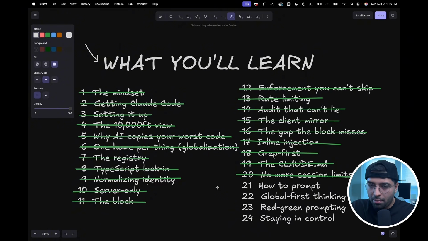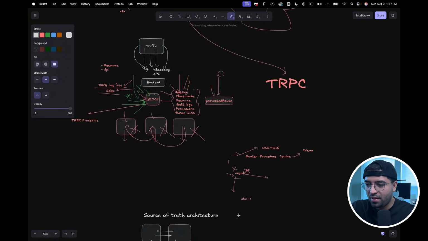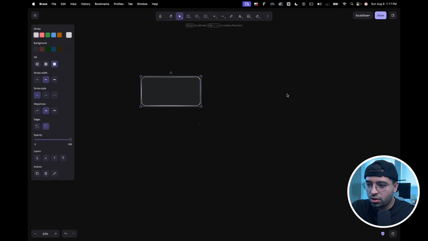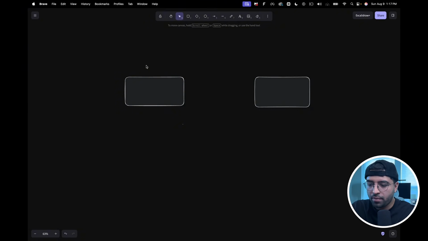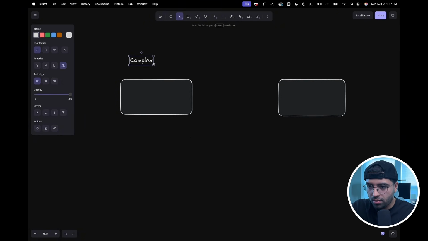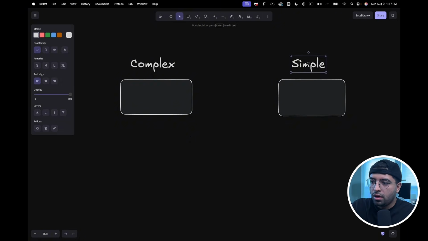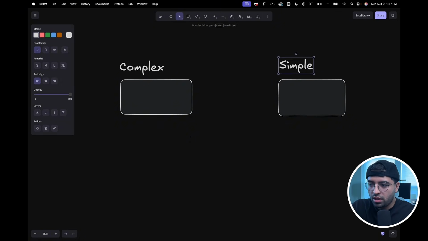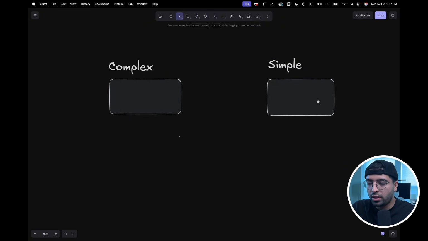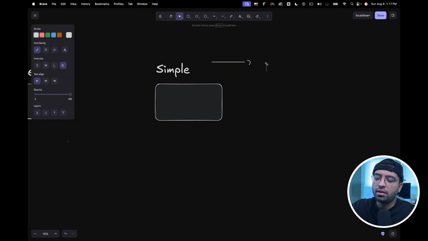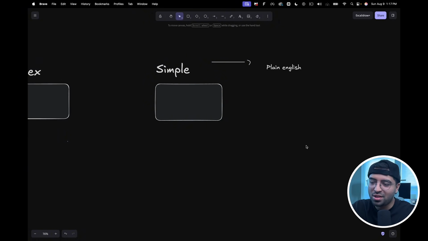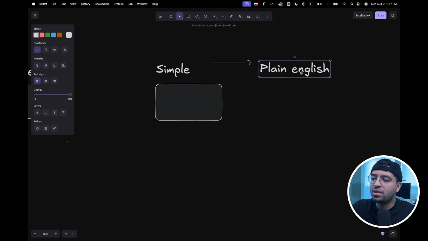So with that being said, there are some important concepts we need to cover because these are kind of like hacks, okay? So let's take a look at all of this. When you're prompting, there are two types of features typically. You have complex and you have simple, right? Prompting a simple feature, because you have the architectural guardrail in place, is as simple as just typing plain English. Don't think about this too much. And I know you're wondering, that's exactly what I've been doing so far.